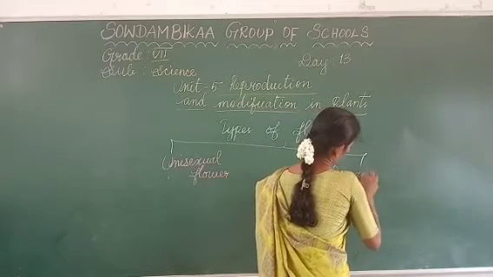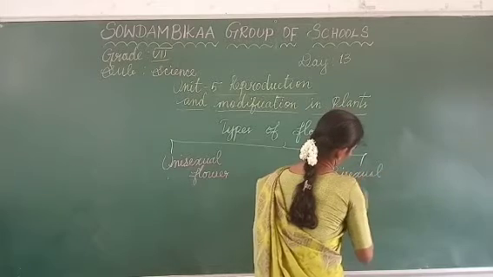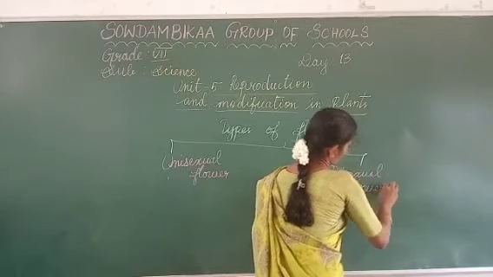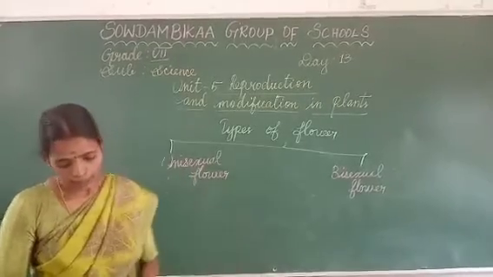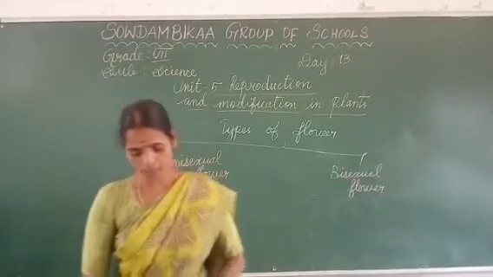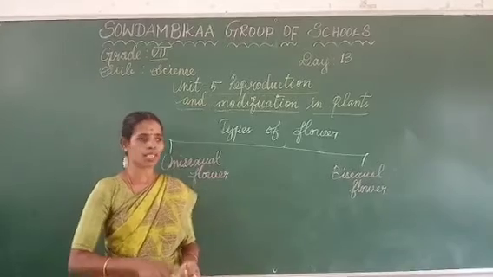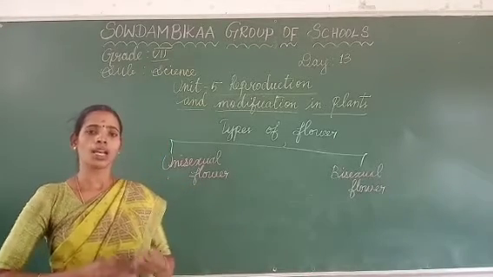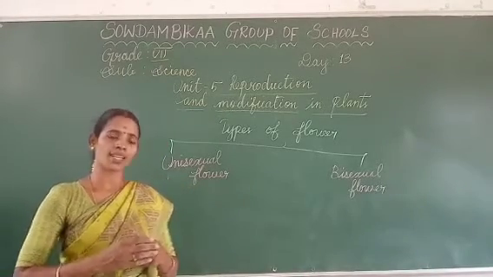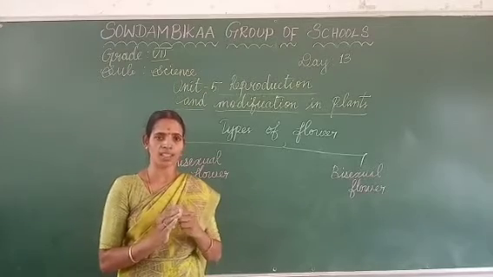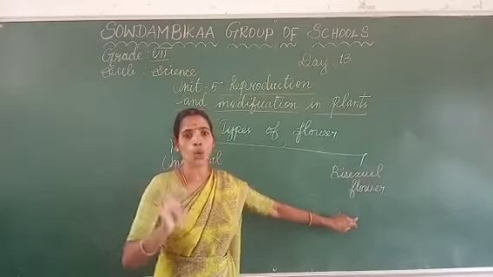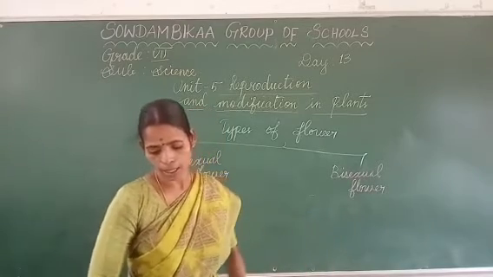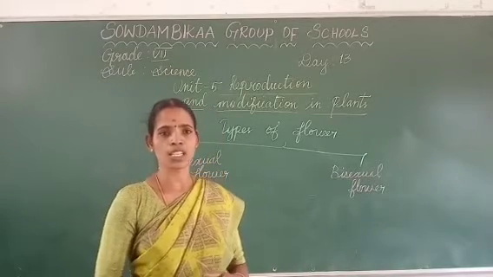Here, the whole part, calyx, corolla, stamens and pistils, all four parts are present in the flower. That is a bisexual flower. It is a complete flower. Complete flower means it is a bisexual flower.